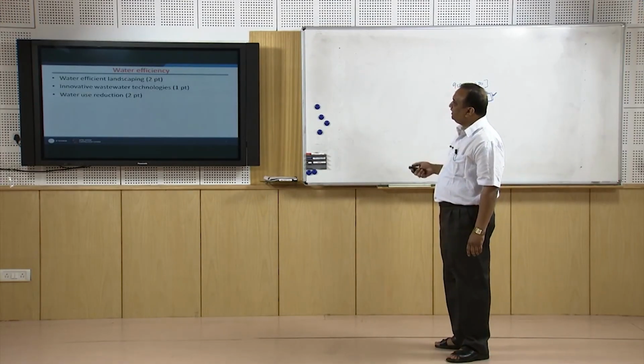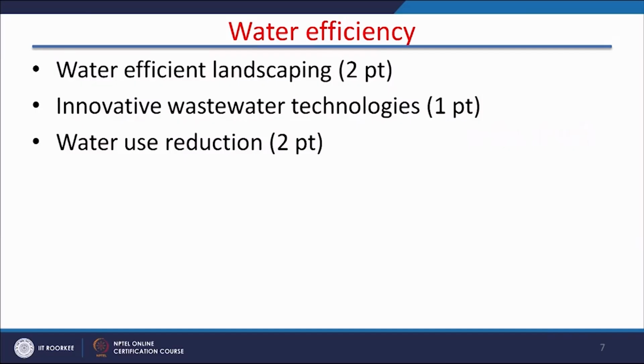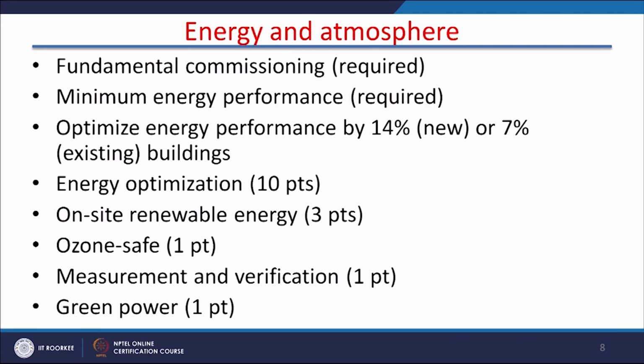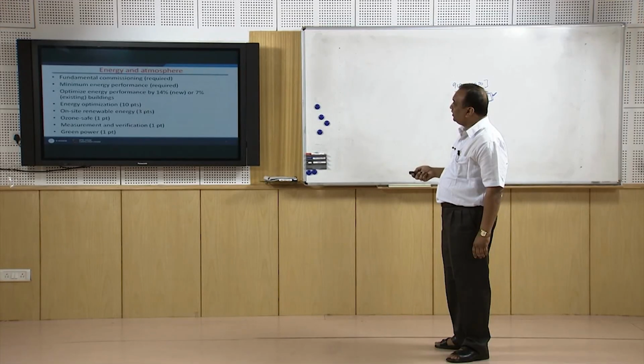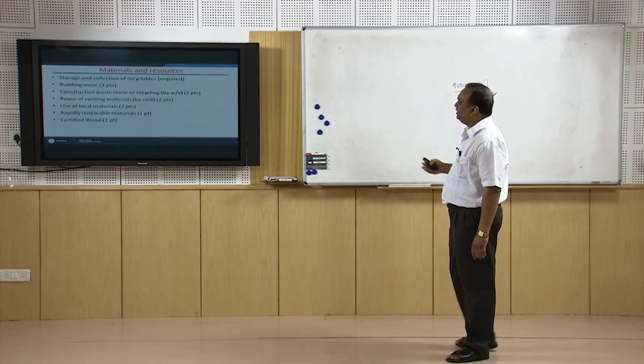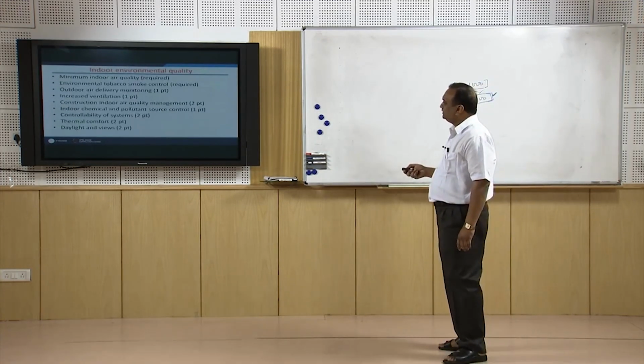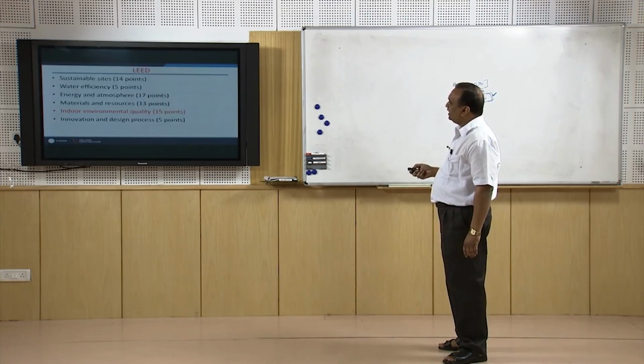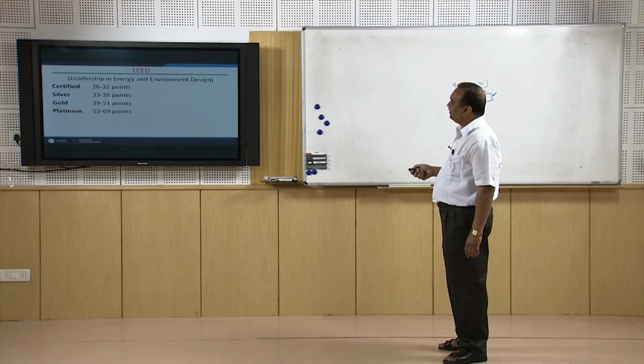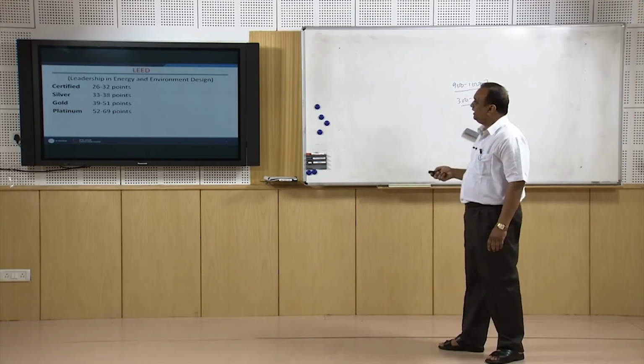And water efficiency, water efficient landscaping, water use reduction, it carries 2 points. Then energy and atmosphere. If you are using some ozone safe fluids or ozone safe technology, that also earns 1 point. And green power is also given 1 point. So there are many points in this, and these accumulated points turn the building into this classification. This is certified, silver, gold and platinum, right?